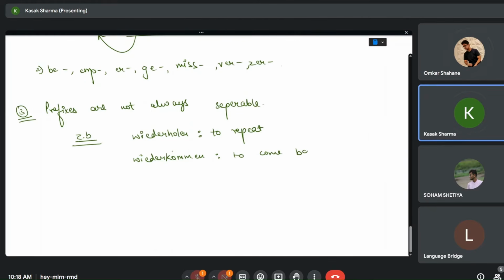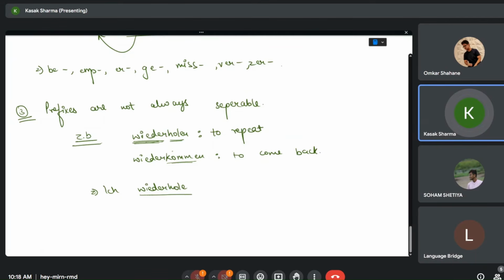Now there are some prefixes which are separated with a particular verb, or not separated with some other verb. The prefix is the same. For example, wieder is not separated with holen, but it is separated with kommen. Ich wiederhole.